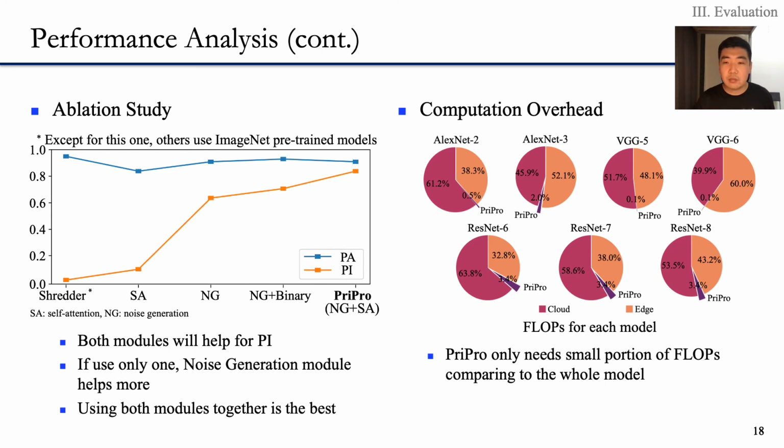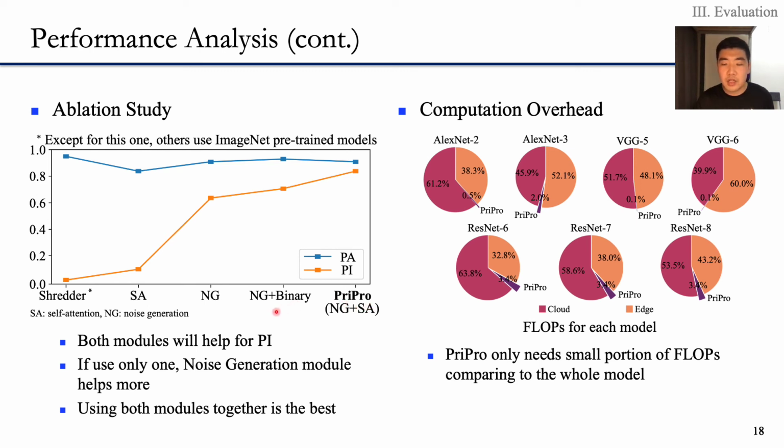We also conduct some ablation study to show the effectiveness of each module in PriPro. As shown in the figure on the left, SA stands for the self-attention module and NG stands for the noise generation module. We make a comparison here by adding either module directly to the architecture of Shredder and show the results. If we only use one module, noise generation can bring more increase in the effect of privacy protection indicated by PI. However, NG plus SA, which is the proposed method called PriPro, is always the best.